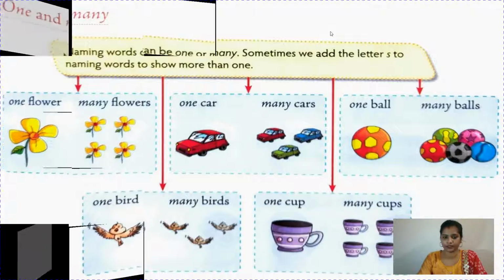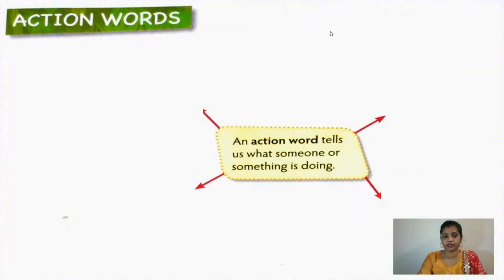One cup, many cups. In the same way children, action words. Verbs are called action words, or you can say verbs are called doing words, whenever you are doing something. So an action word tells us what someone or something is doing. See children, in grammar, if you are thinking, sitting, standing or sleeping, it means you are doing something.